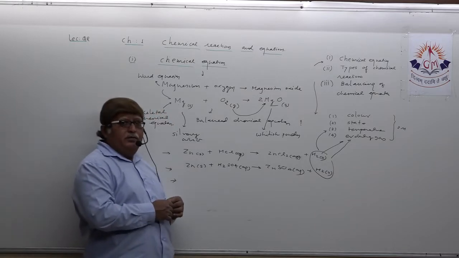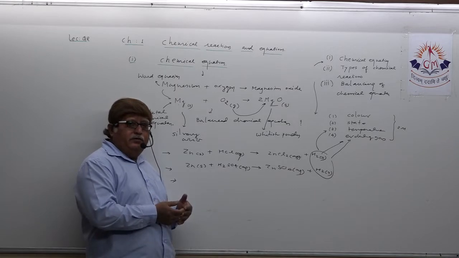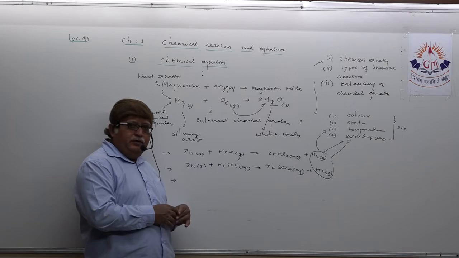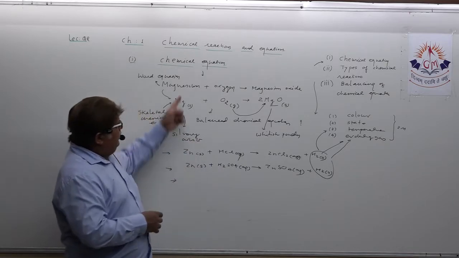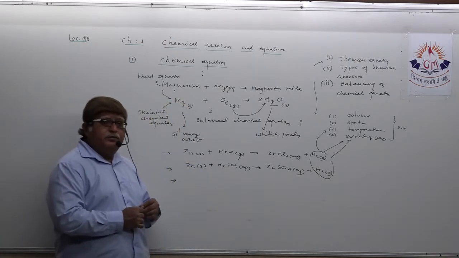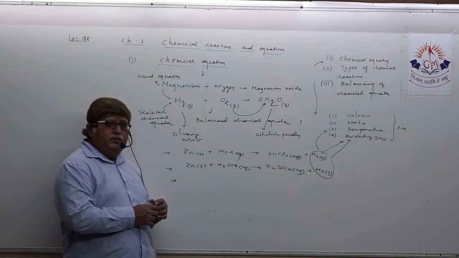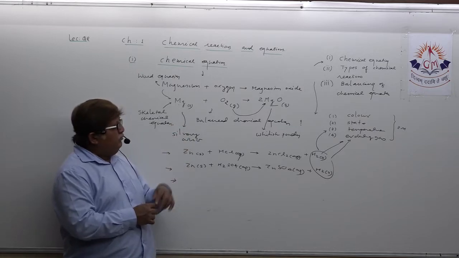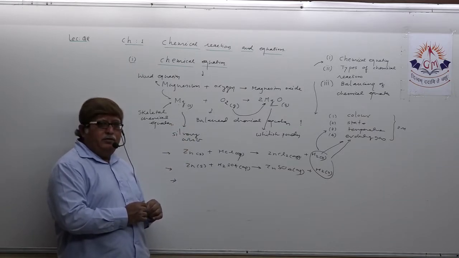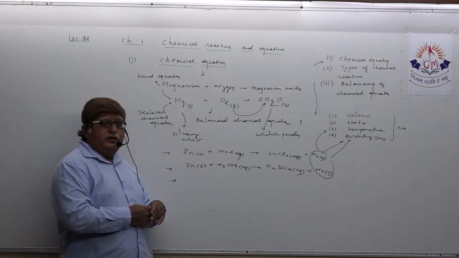What is a chemical equation? A short, concise, abbreviated, proper way of expressing any chemical reaction is known as a chemical equation. When you express any chemical reaction in words, it is known as a word equation. When any word equation is expressed in the form of symbols and formulas, it is known as a skeletal chemical equation. Then the time comes to balance the particular chemical equation.